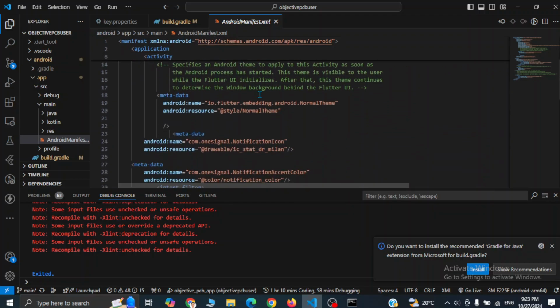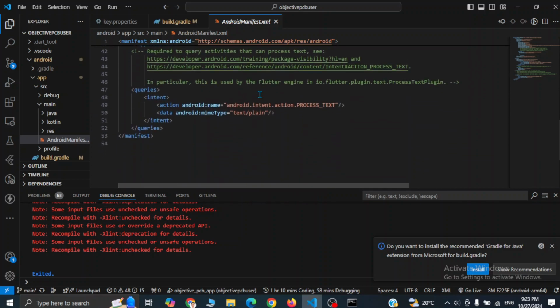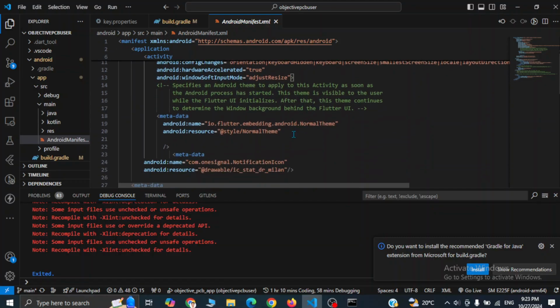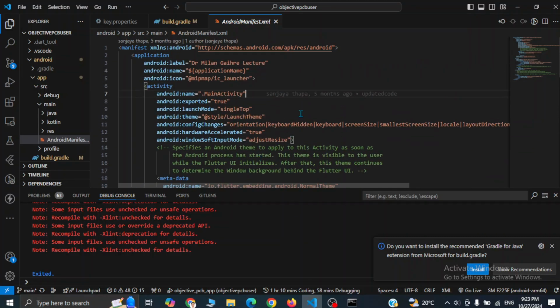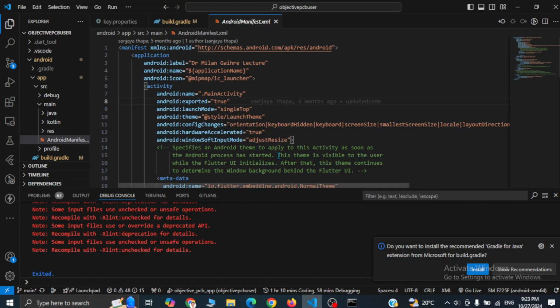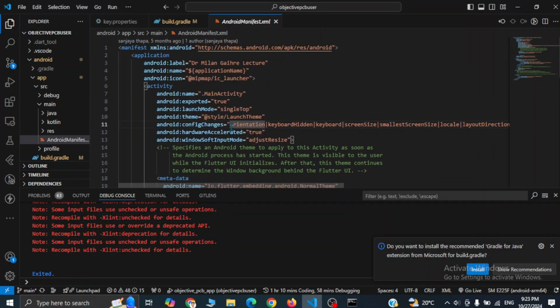Okay, the rest of the things are default, or as per my configuration according to the feature set in my app, like OneSignal push notification. And you have to add internet permission. I can't see internet permission here, so let's add internet permission.